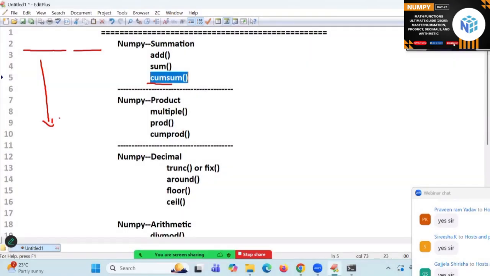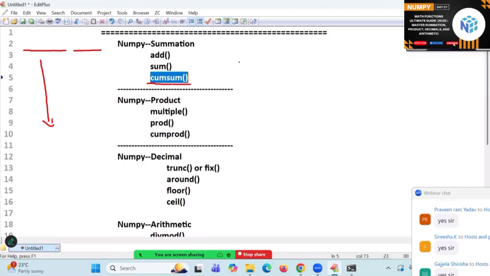10, 20, 30, 40. S is equal to 0 we took now. S plus value, S plus value, S plus value. What is that answer? Summation. Adding two values is called simply addition. 2 plus 3, addition. 2 plus 3 plus 4 plus 5 plus 6 plus 7, summation. Simple. Don't think too much about it.